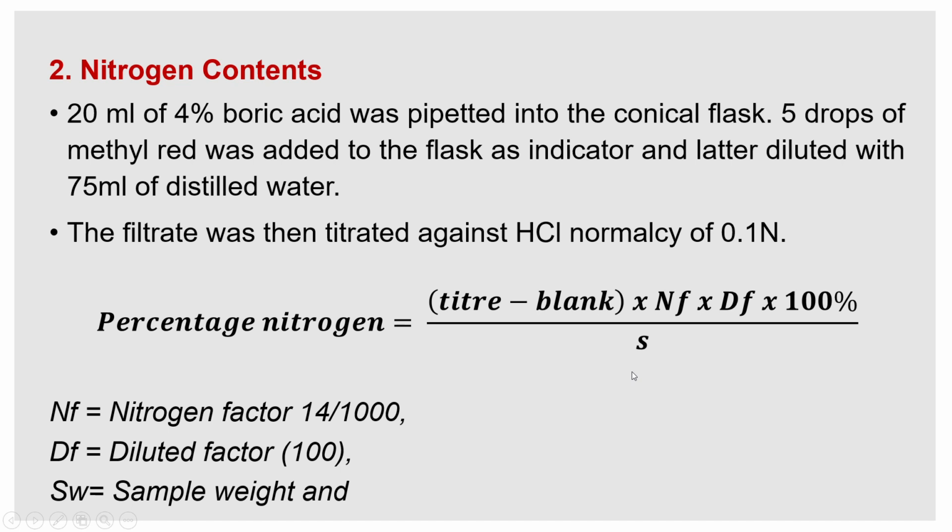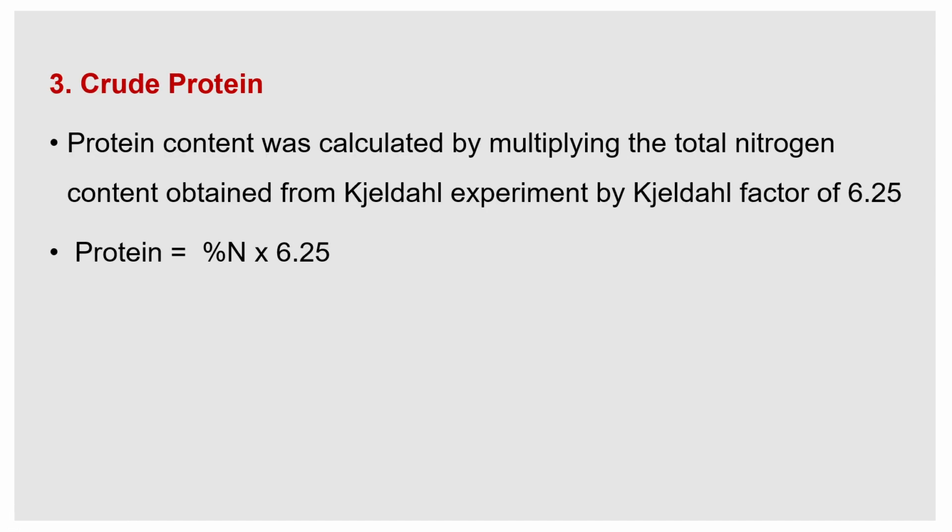Next is the crude protein. Protein is nothing but a nitrogen derivative, right? So the crude protein can be calculated by multiplying the nitrogen percentage by a factor of 6.25, called the Kjeldahl factor. Whatever percentage of nitrogen we got in our Kjeldahl experiment is multiplied by the Kjeldahl factor of 6.25 to get the protein. So that is about the ultimate analysis and proximate analysis. Thank you.